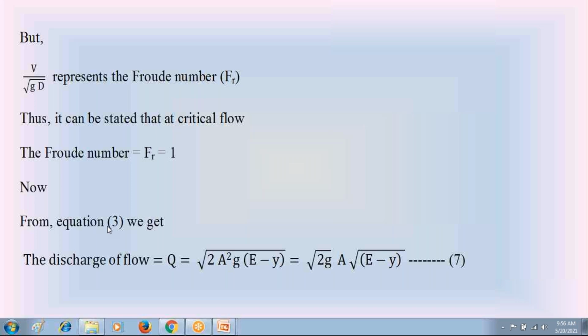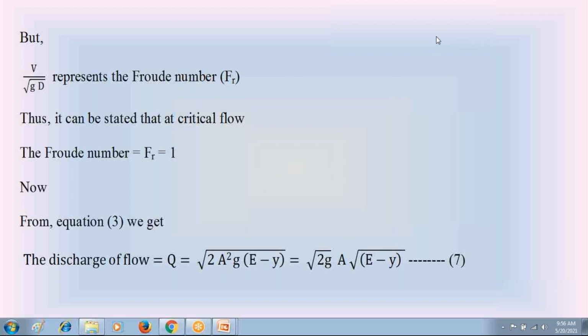Equation 3 becomes E minus y, where E is the specific energy and y is the depth of water flow. E minus y is equal to Q squared divided by 2g A squared. From that, the discharge Q squared is equal to 2g A squared into (E minus y). From that, the discharge Q is equal to root of 2g A squared into (E minus y).